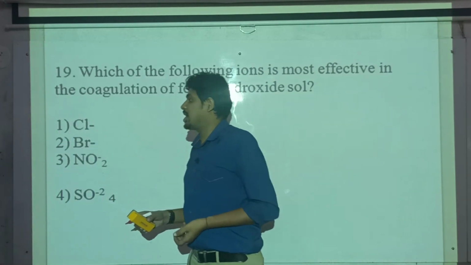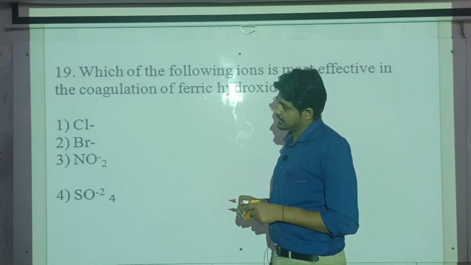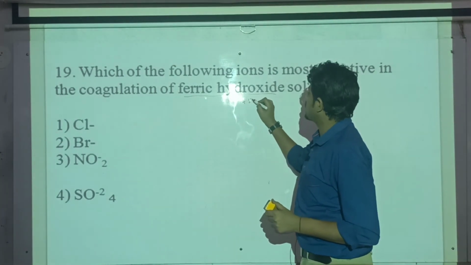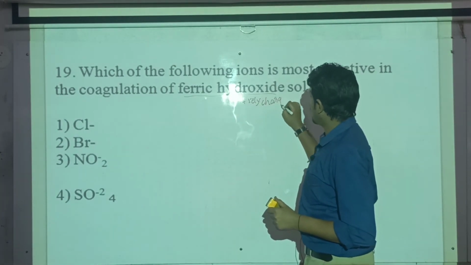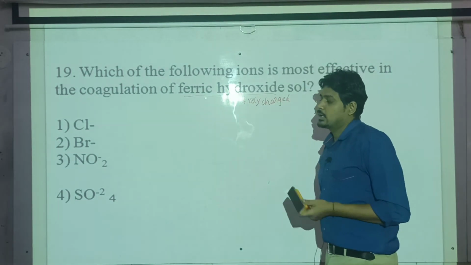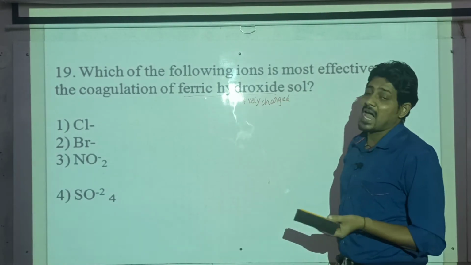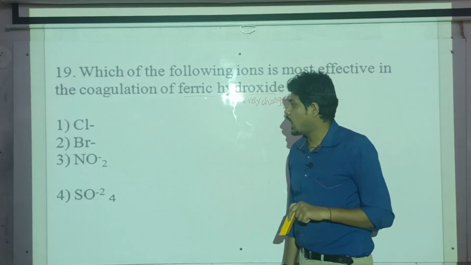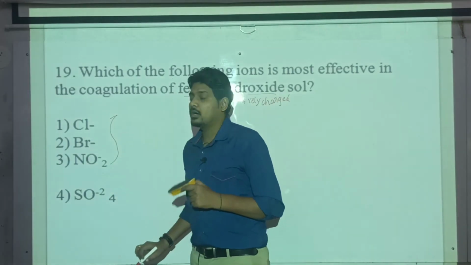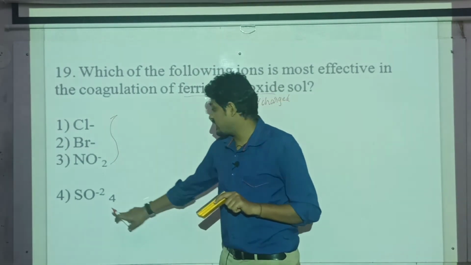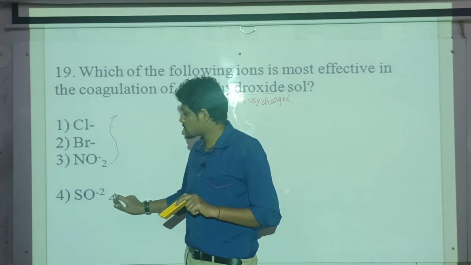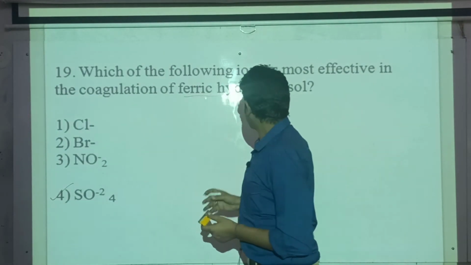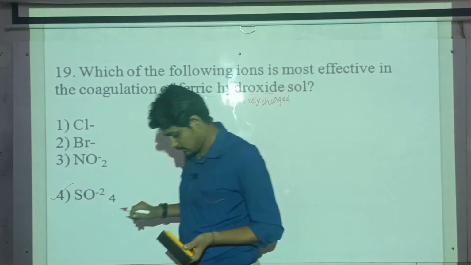Which of the following ions is most effective in coagulation of ferric hydroxide? Just now we discussed hydroxides are positively charged, so we require negatively charged ions. Like the previous example, we have to see which negatively charged particle carries the higher oxidation state. These three carry only one negative charge, but sulfate is carrying two negative charges. So this is the most effective one. Ferric hydroxide is positively charged.